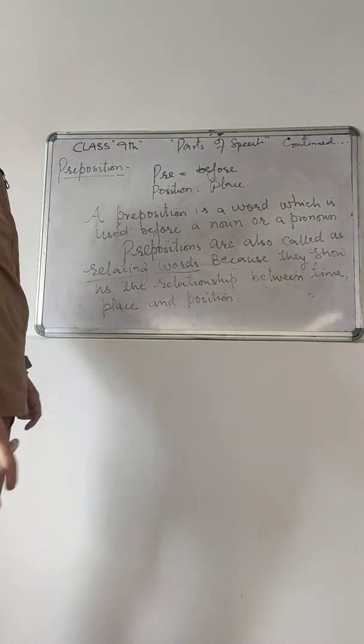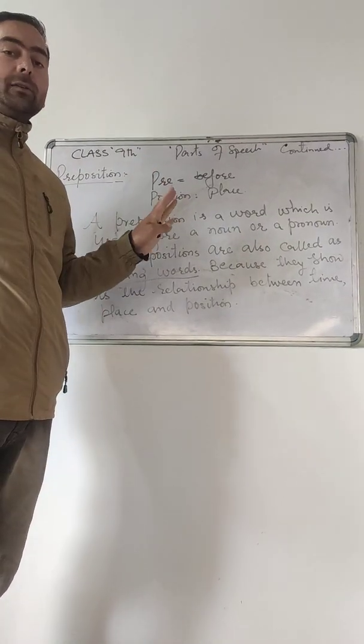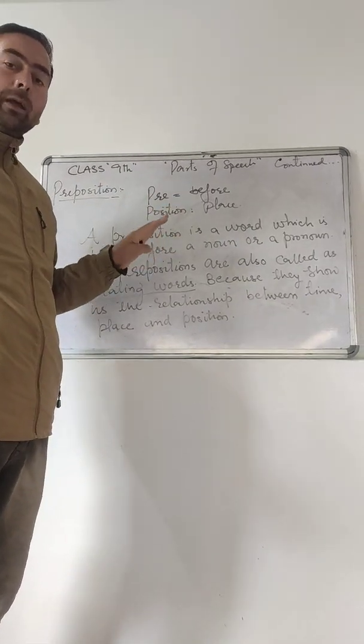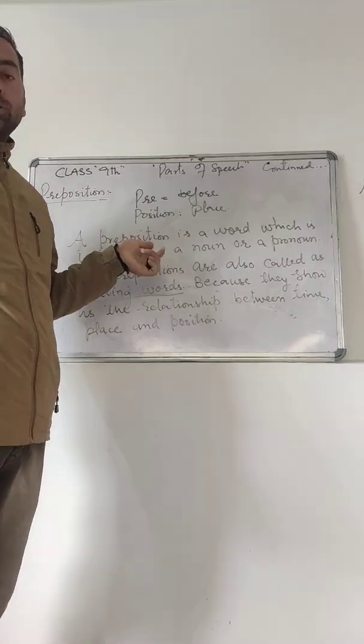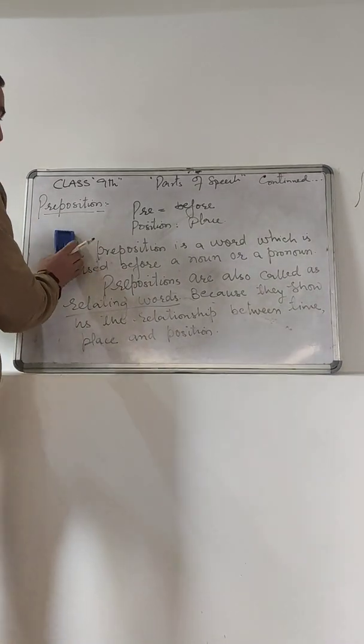Prepositions give us the relationship between time, place, and position. That is why they are called relating words. So I have written here two definitions of preposition. It's a word which is used before a noun or a pronoun, and these are also called relating words. To understand this more, let us see some examples.